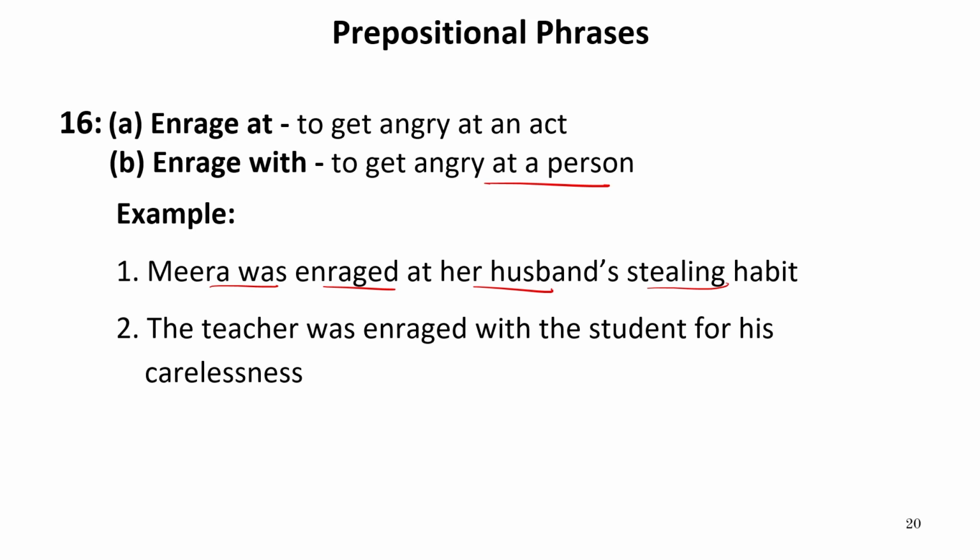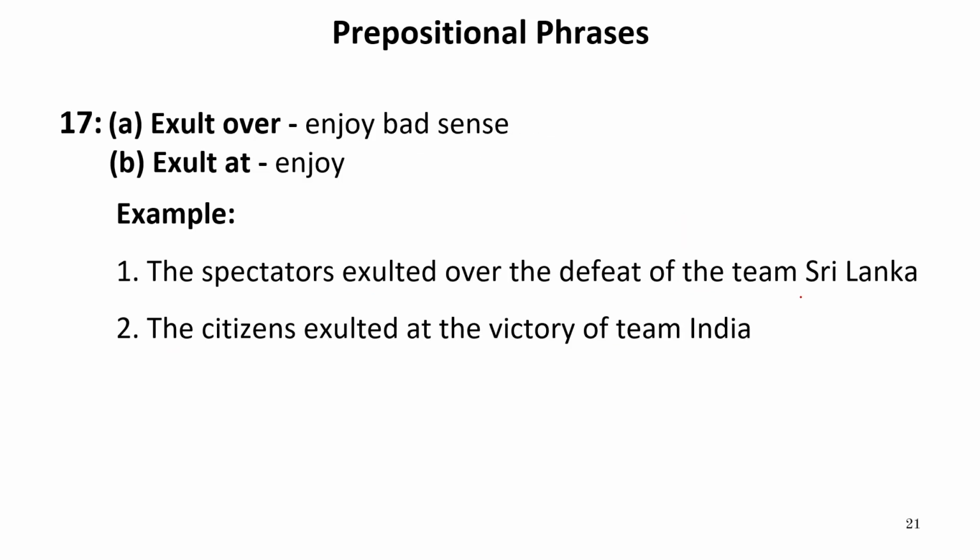The teacher was enraged with the student for his carelessness. So this is an act, and this is a person whom the teacher is angry with, because she is angry with the student. So here I wrote the person, whereas here I wrote the act. Now let us move to the next one.